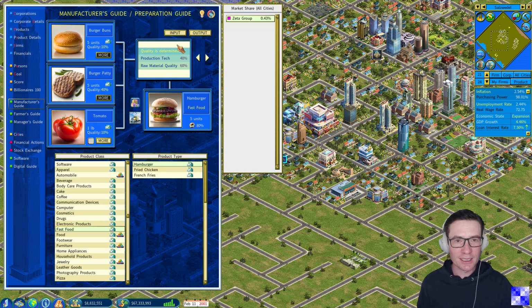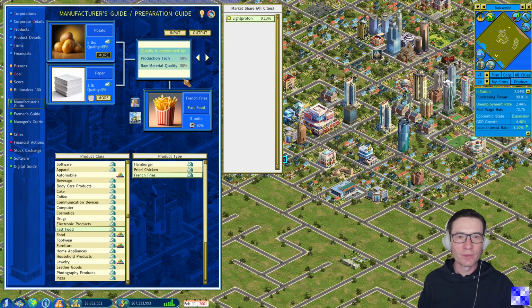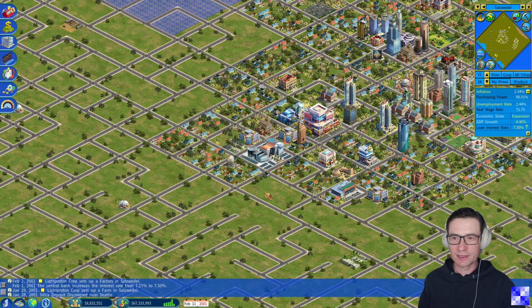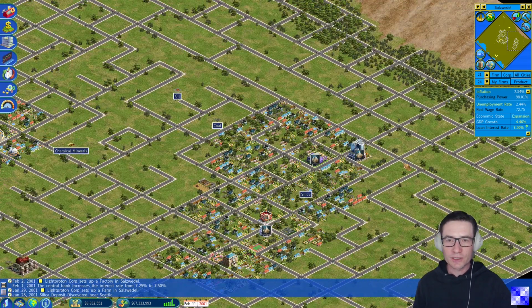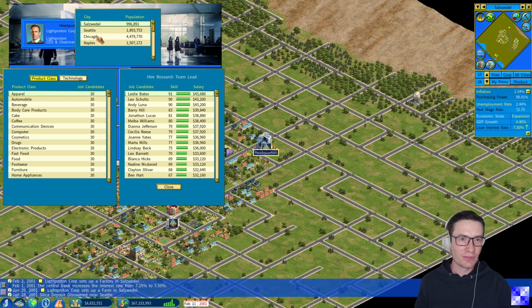In the preparation guide, we see here that raw material quality, for example, for hamburger, makes up 60% of the quality, production technology 40%. It's 50-50 for the fried chicken and 50-50 for the French fries. As we have activated the digital HDLC and we are playing with the talent system, we first need to find out where are the most suitable, the best R&D talents to run our research and development projects.